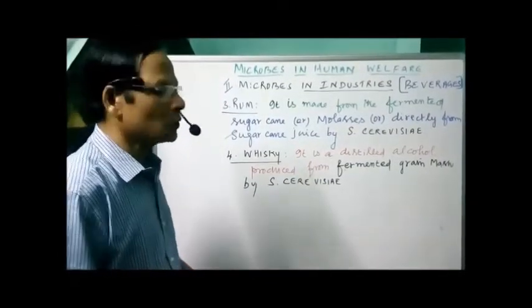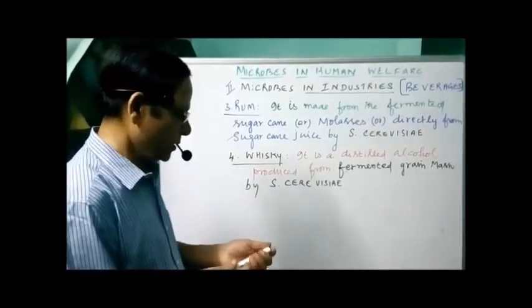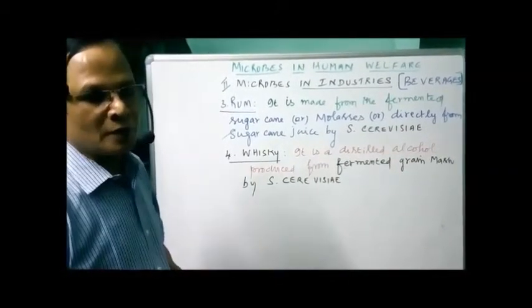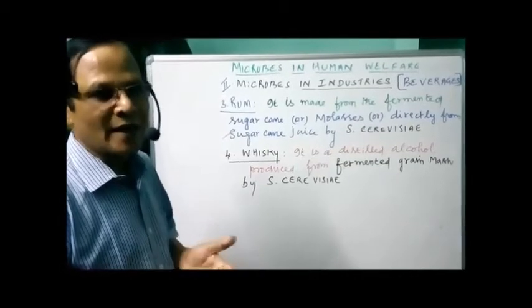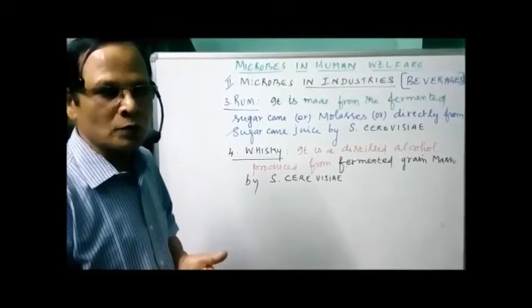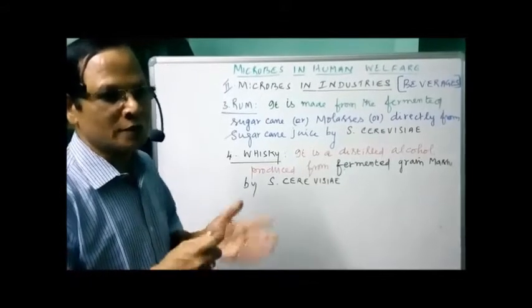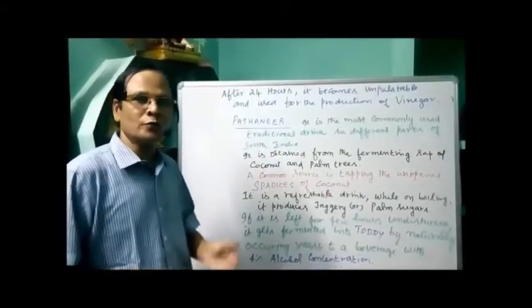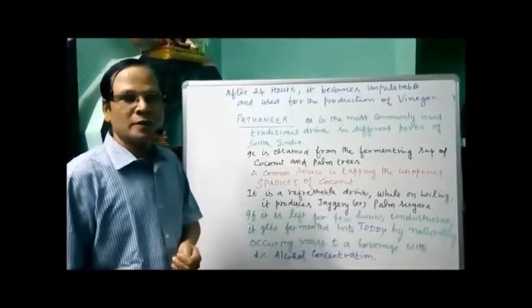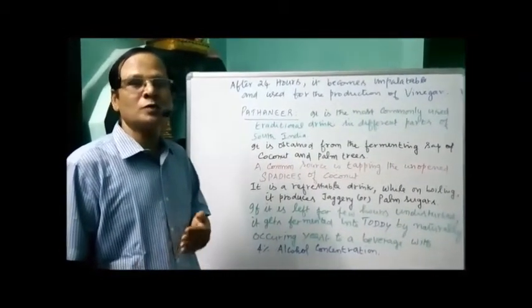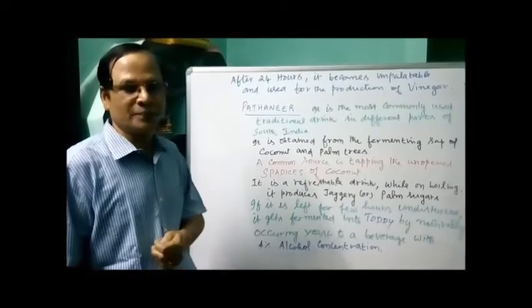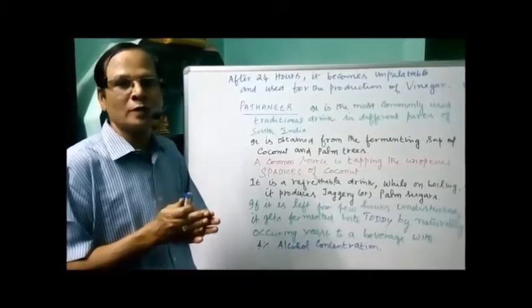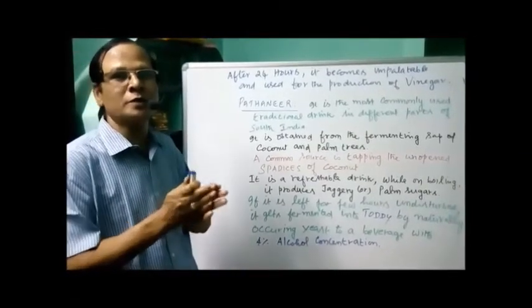Okay. Now we go to the traditional drink normally used in different parts of South India, called padane. It is nothing but the fermenting sap of either coconut or palm trees. Let's discuss a few words about it. It is normally obtained by fermenting the sap of the coconut trees or the palm trees.